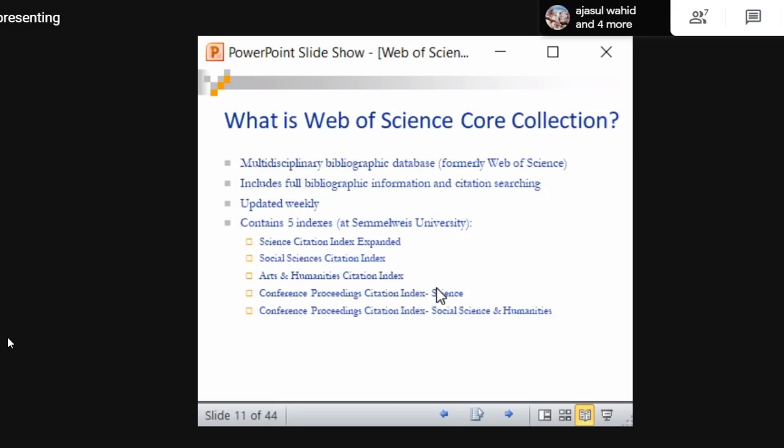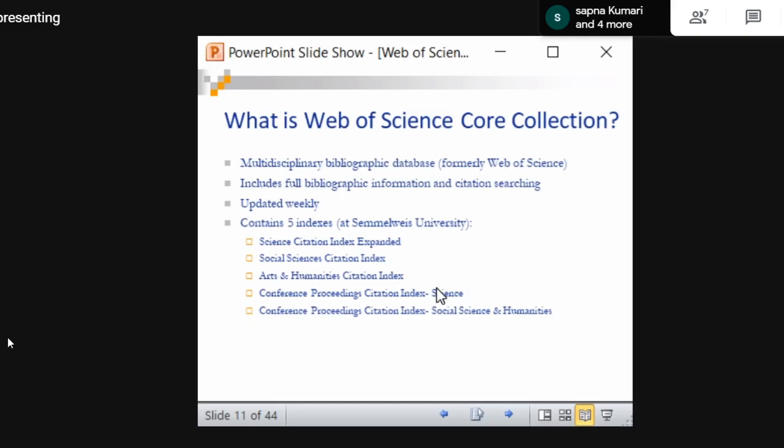So what do you mean by Web of Science Core Collection? It is a multidisciplinary bibliographic database. I have told you about types of research, what multidisciplinary is, right? So it indexes all kinds of research, and includes full bibliographic information and citation searching. Remember one thing, Web of Science does not provide you with full text. Remember, it is a citation and indexing database. That means it provides the citation and bibliographical details only, not the full text.